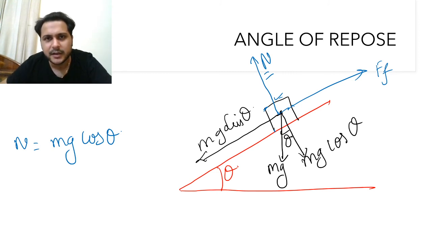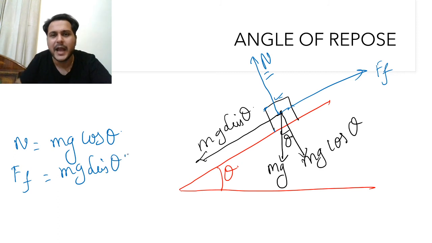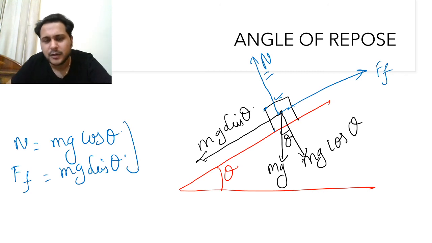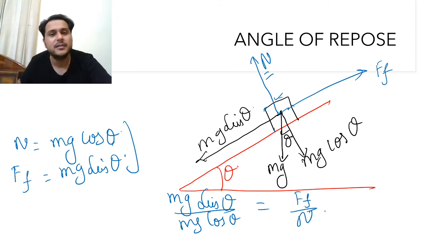I can write it like this. Now, what is this Ff, the force of friction? It is equal to mg sine theta. Now, once it is mg sine theta, how can I get tan theta out of it? When I use the division operation, I get mg sine theta upon mg cos theta is equal to Ff upon N. You know it, right? So this sine theta upon cos theta will be tan theta. You must be knowing this at least. You are preparing for IIT JEE, yaar.